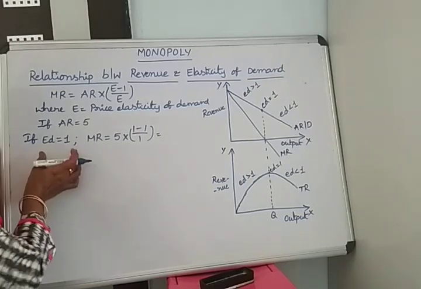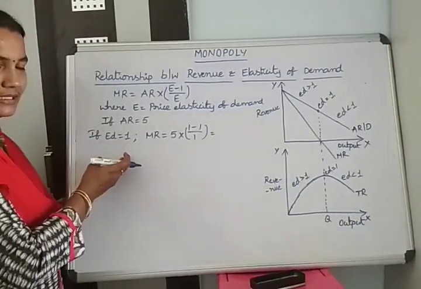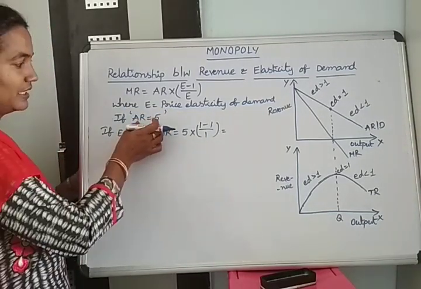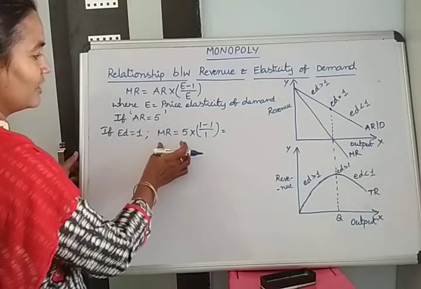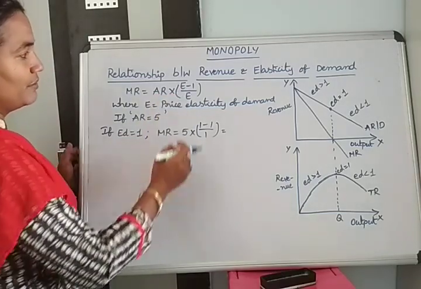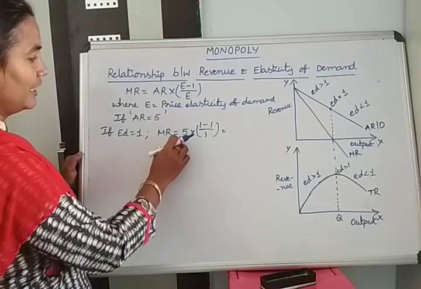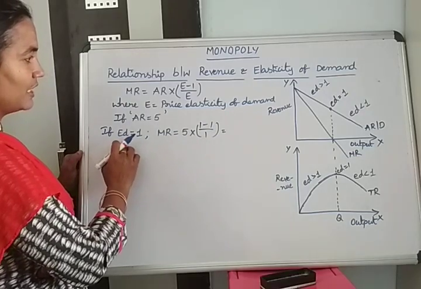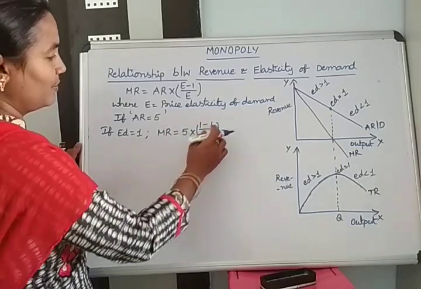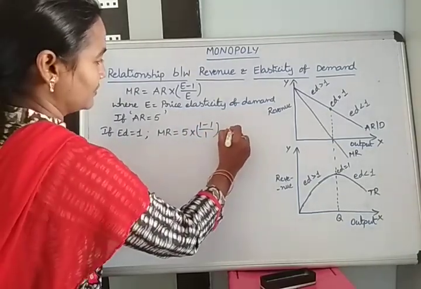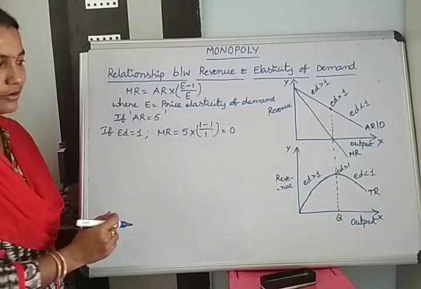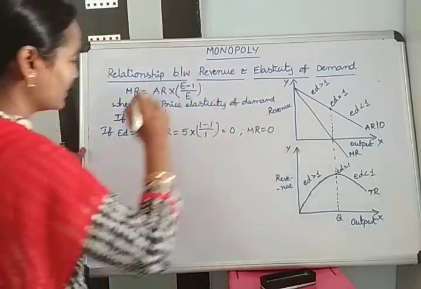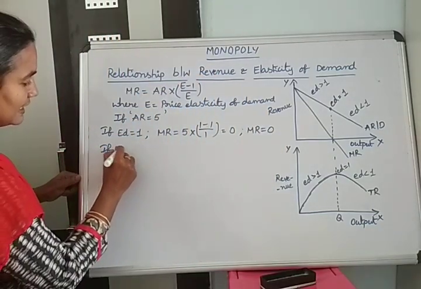So assuming ED equal to 1, here we assumed the value of AR is 5. We are only assuming this value for example. Then the MR formula is MR equal to AR into E minus 1 divided by E. So MR equal to AR value 5, into the E value, elasticity of demand or price elasticity of demand, which we take as 1. So 1 minus 1 divided by 1 equal to 0. 5 into 0 equal to 0. So here the MR value equal to 0.